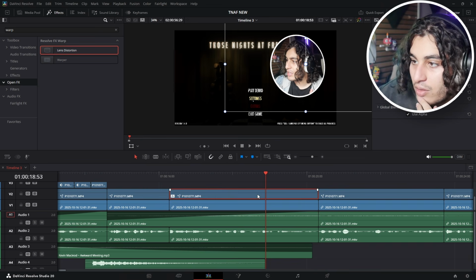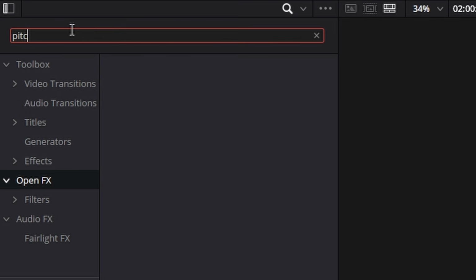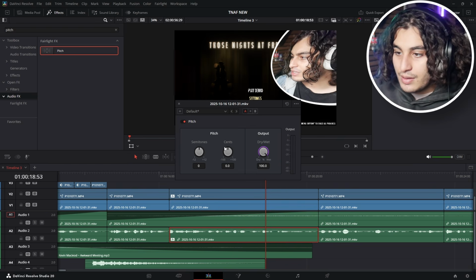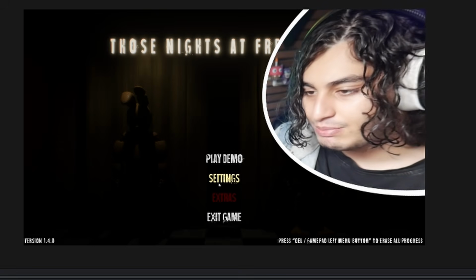Lens distort, drag that on top. You can change it like this. I'm also gonna show you guys how to use pitch. If you search pitch, change it here. And then look, this is another thing Cory does over here. Okay, so it runs extremely fast.